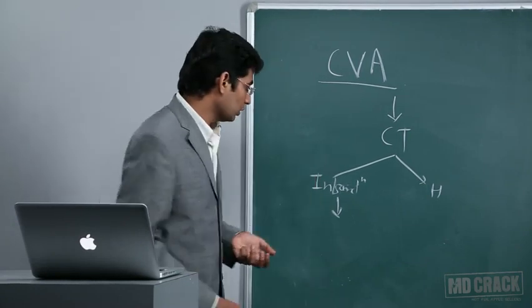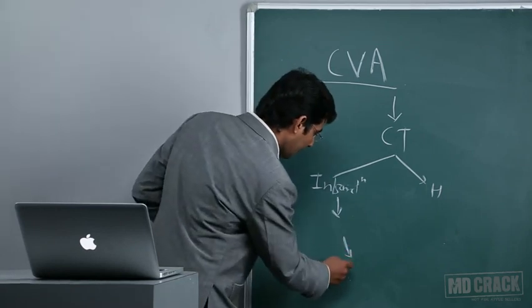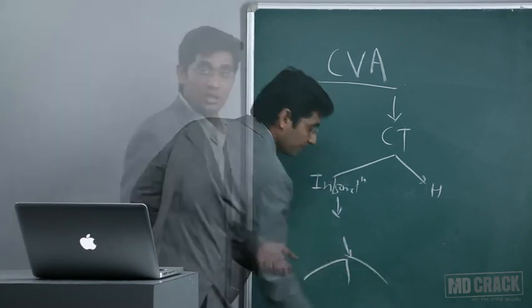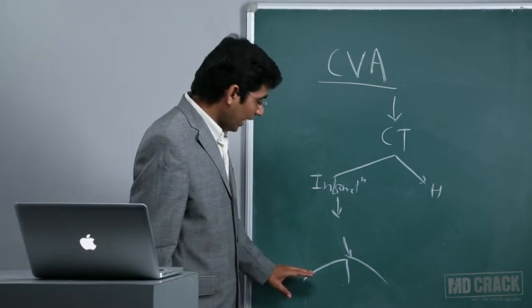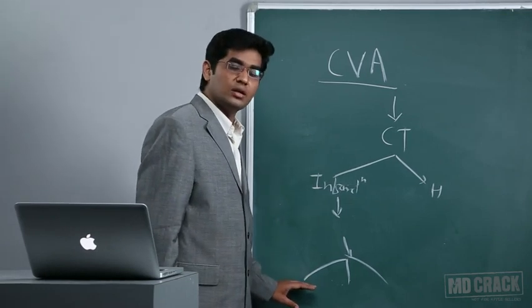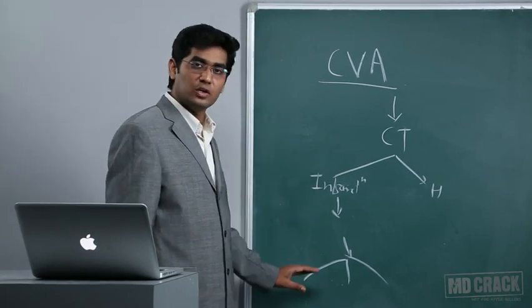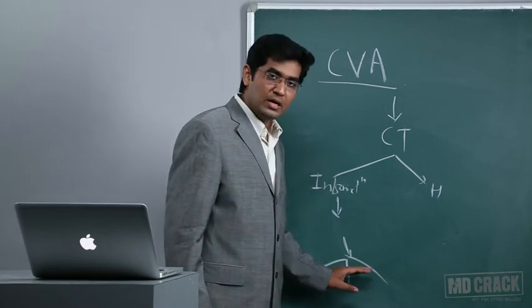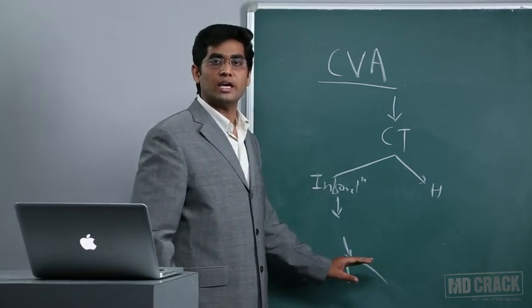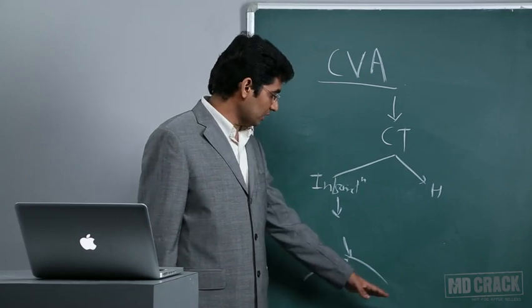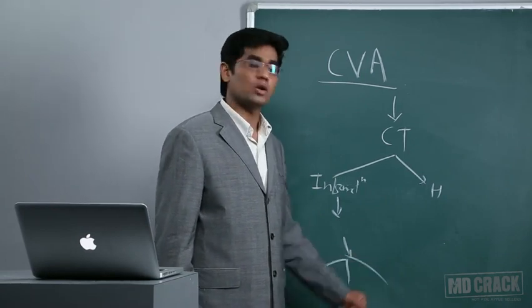As I told you, the two commonest causes are atrial fibrillation and carotid stenosis. So if the patient is having atrial fibrillation, you can treat the primary cause with the help of anticoagulation. You can prevent stroke by treating severe carotid stenosis, and other causes may or may not be treatable.